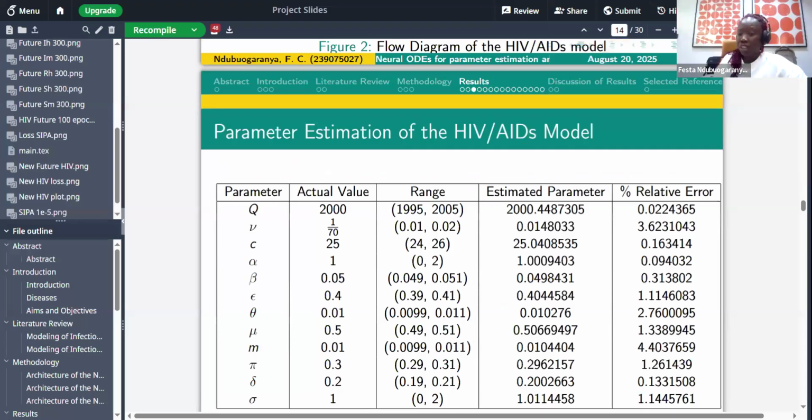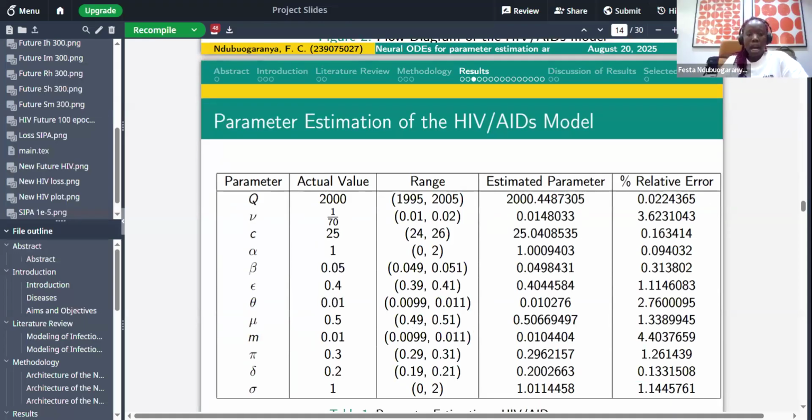Then we also have the recovered class, and we have the susceptible mosquito. For the susceptible mosquito, we can see what the trend looks like. It's also very, very close. And afterward, we have the infected mosquito also.